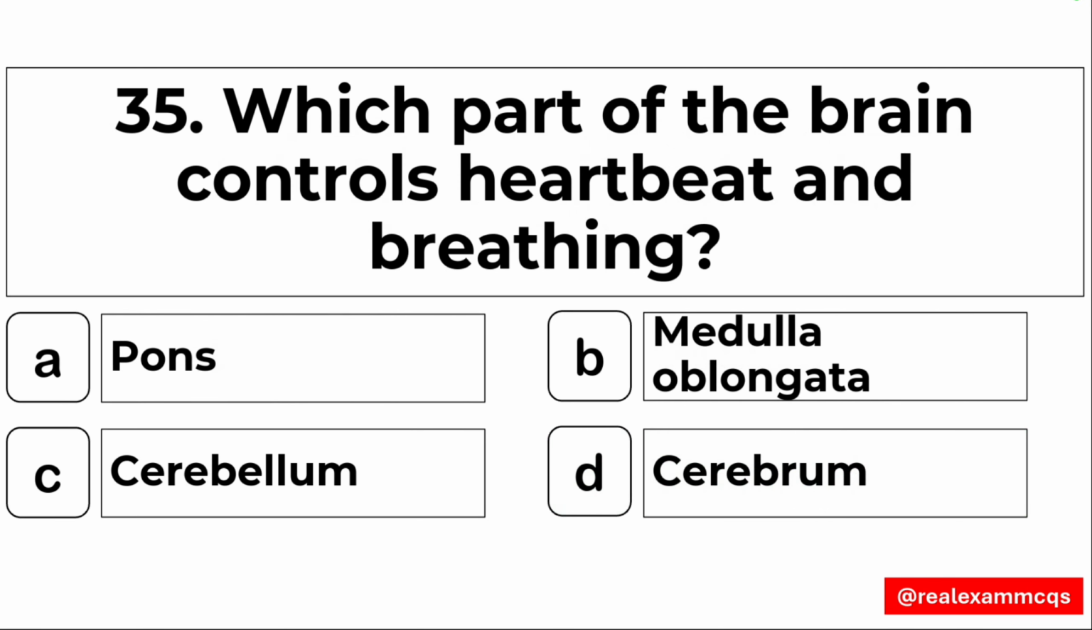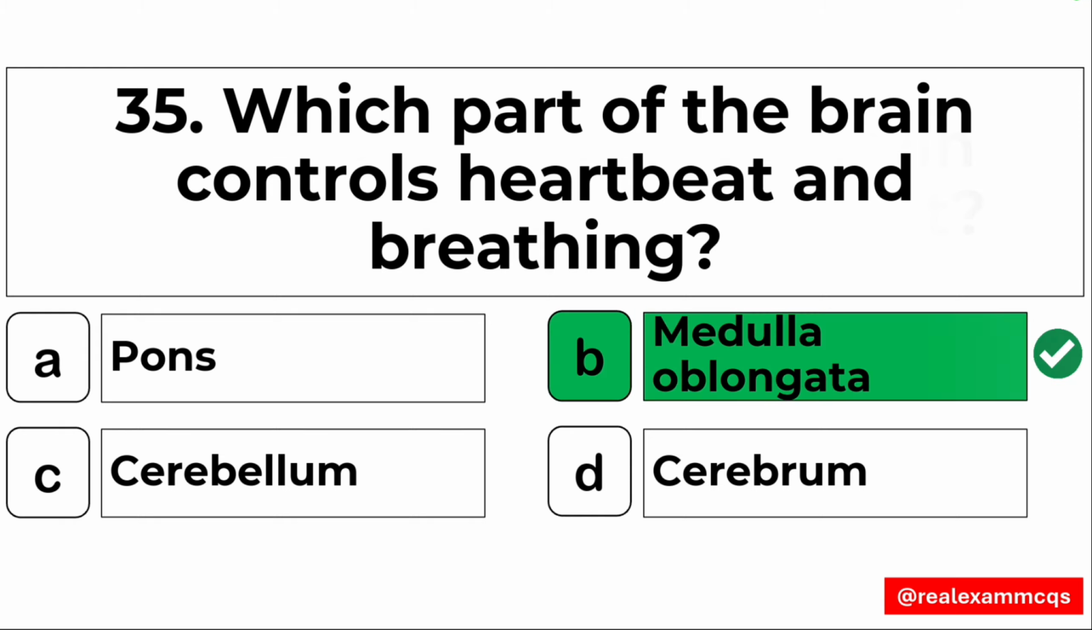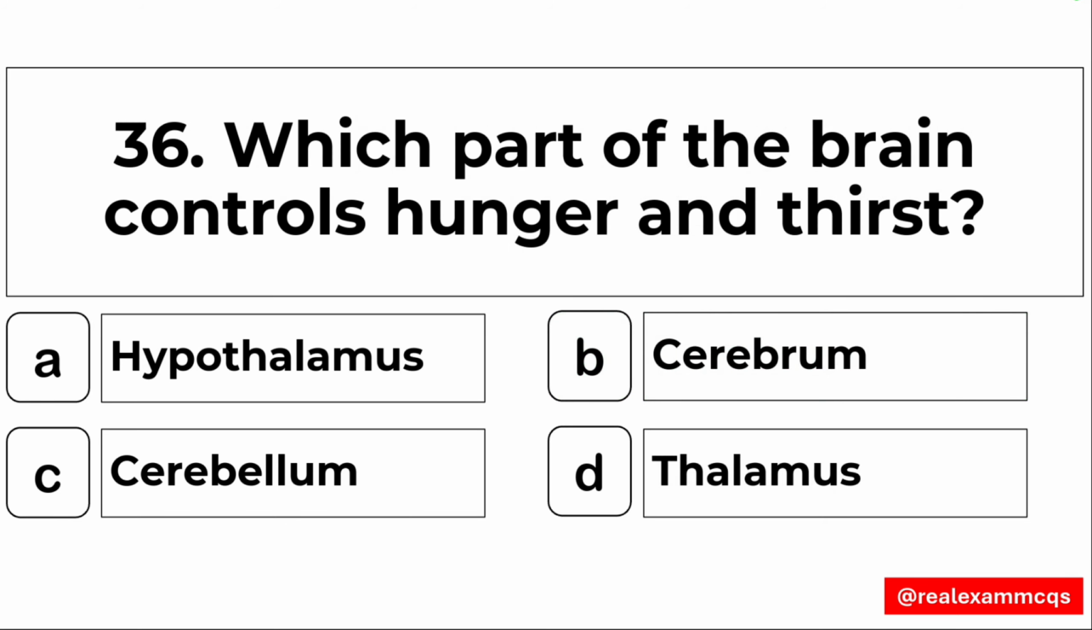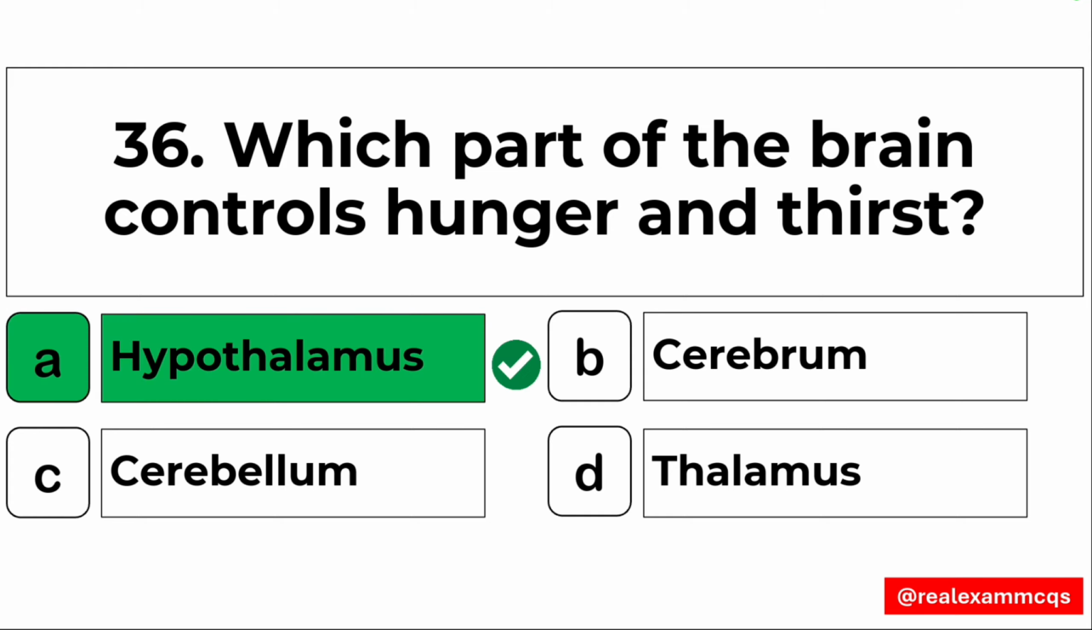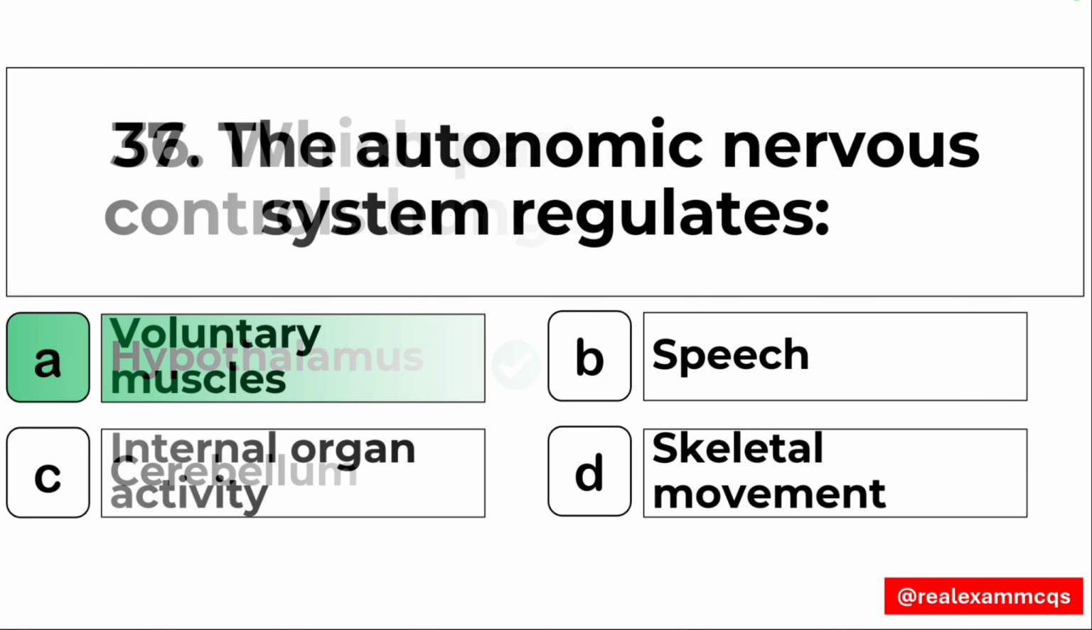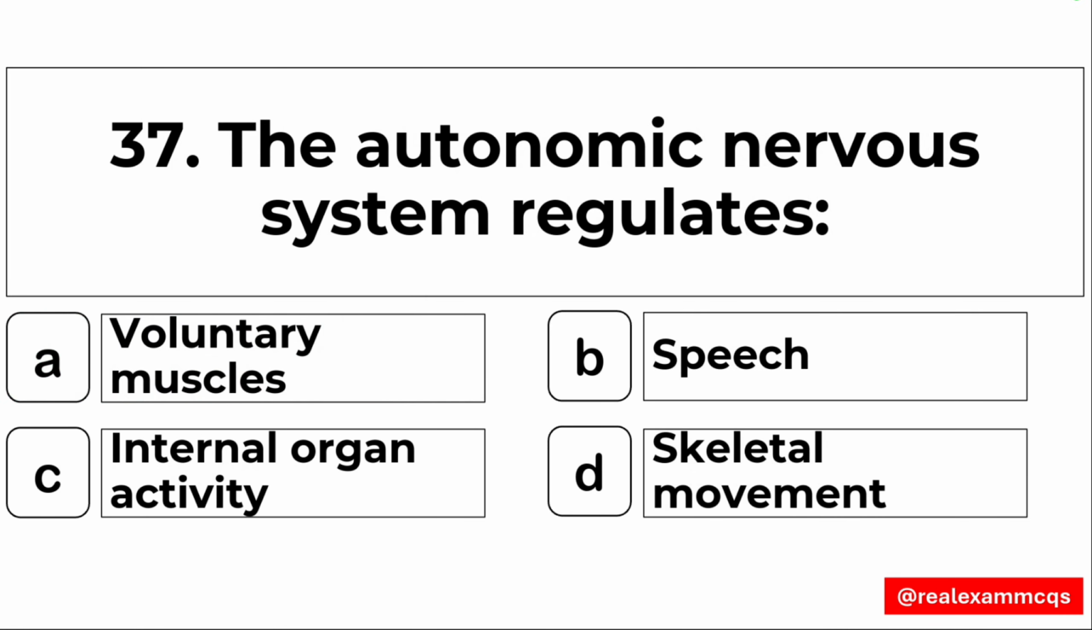35. Which part of the brain controls heartbeat and breathing? Right answer is option B, the medulla oblongata. 36. Which part of the brain controls hunger and thirst? It is the hypothalamus. Option number A. 37. The autonomic nervous system regulates. Option number C, the internal organ activities.